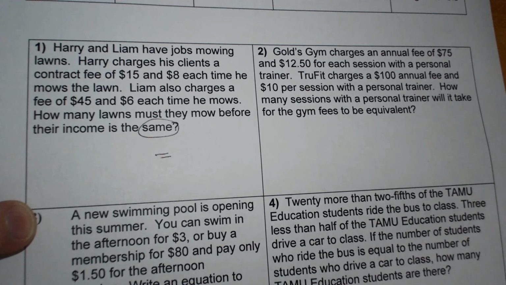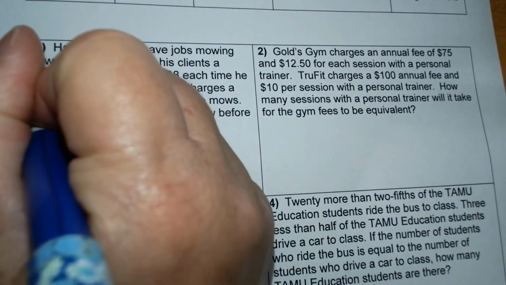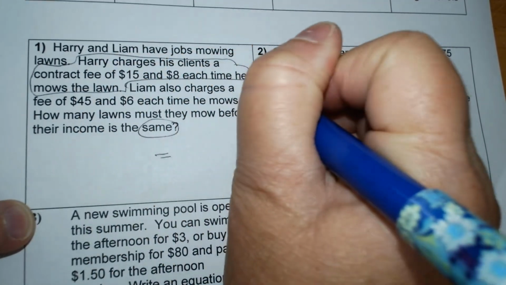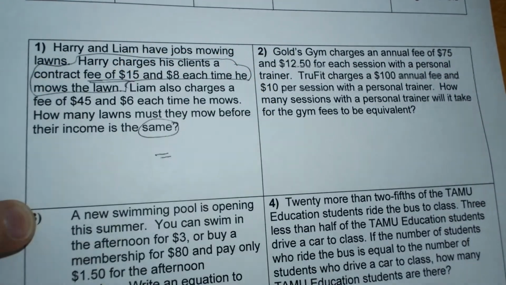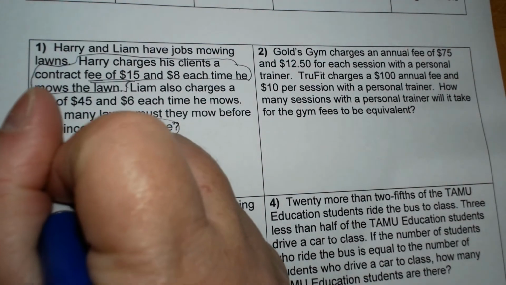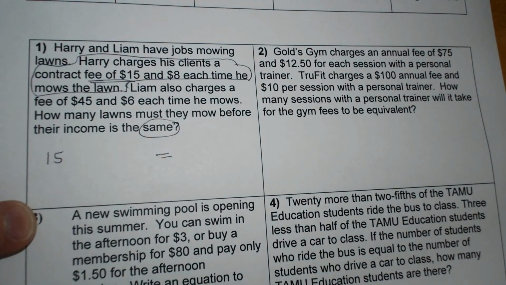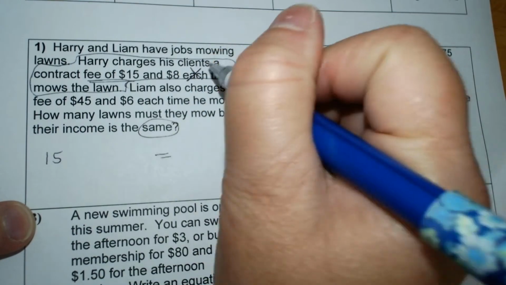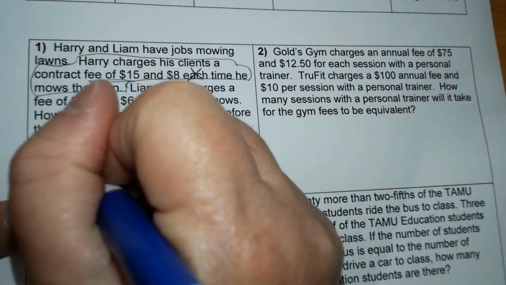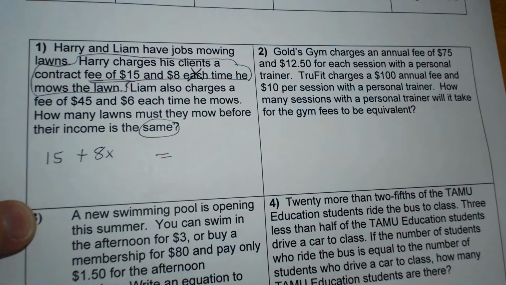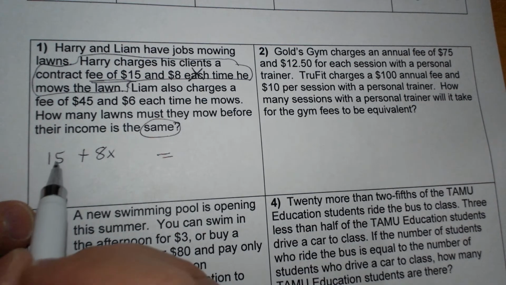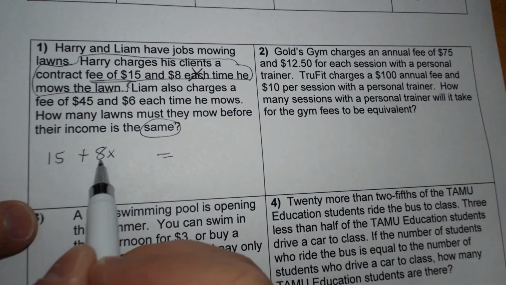So I'm going to take the sentence that deals with Harry, which is this sentence right here. A fee, that means when I hire Harry, he's going to ask me for $15 just to hire him. And then each, I can put an X right there, because every time he shows up, I would have to pay him $8.